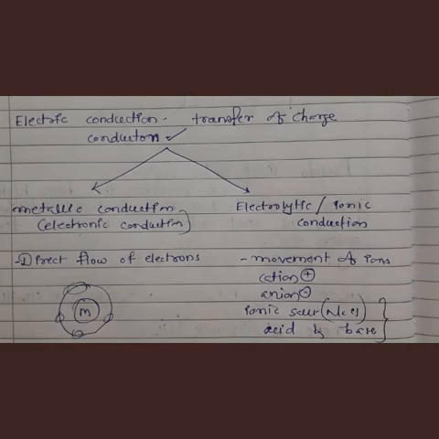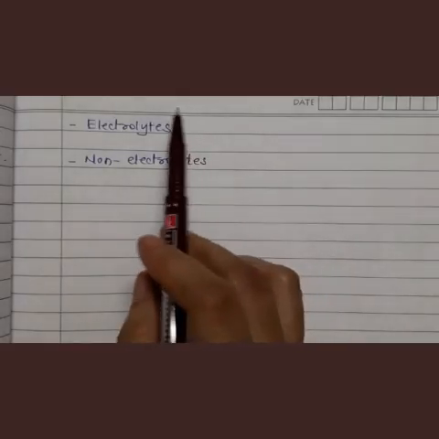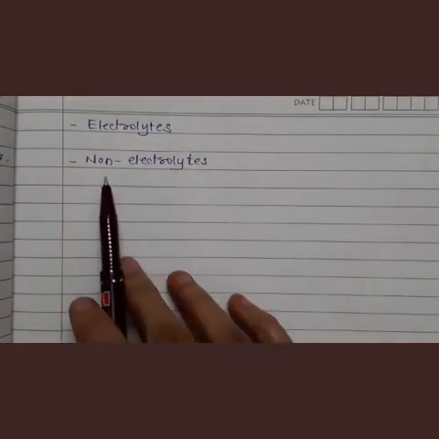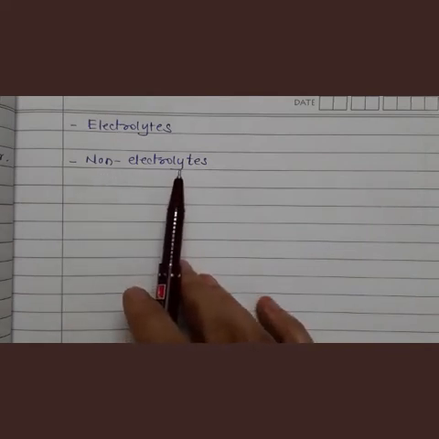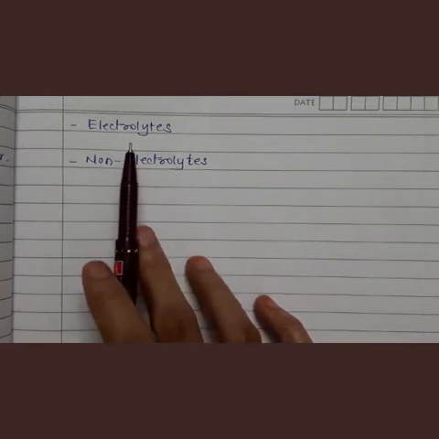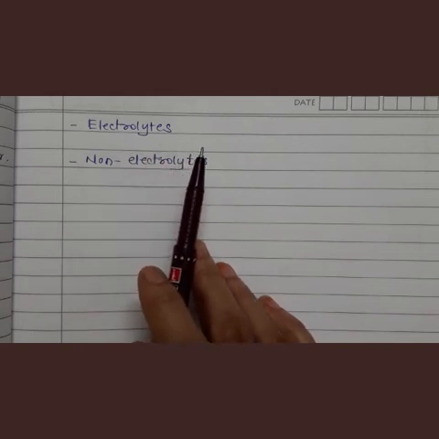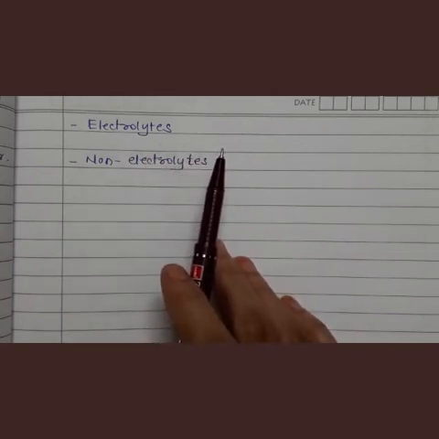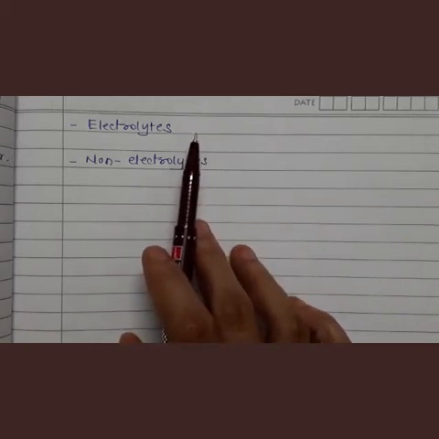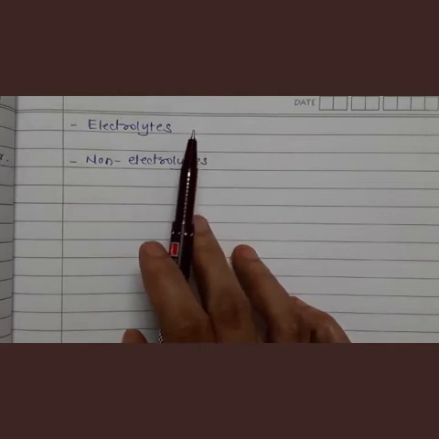Now let us see the next point. Now you know what is meant by electrolyte. Electrolytes are the substances which conduct the electricity in aqueous or molten state. Exactly opposite is non-electrolyte. Non-electrolytes are the substances which do not conduct the electricity. Electrolytes dissociate in their aqueous solution, so cations and anions are available for the conduction of electricity.